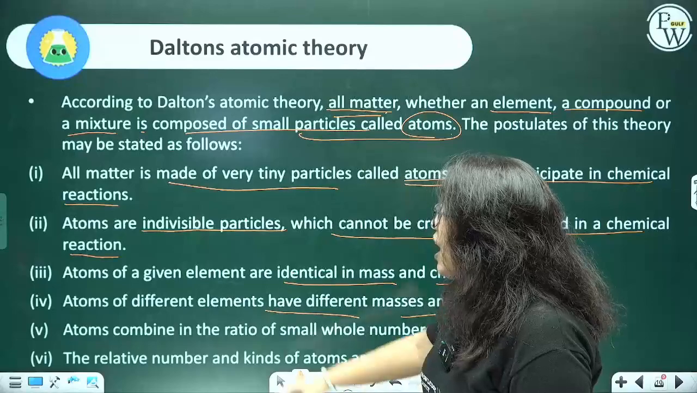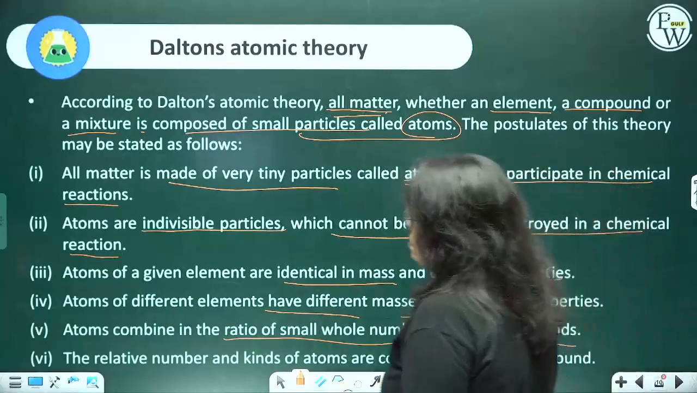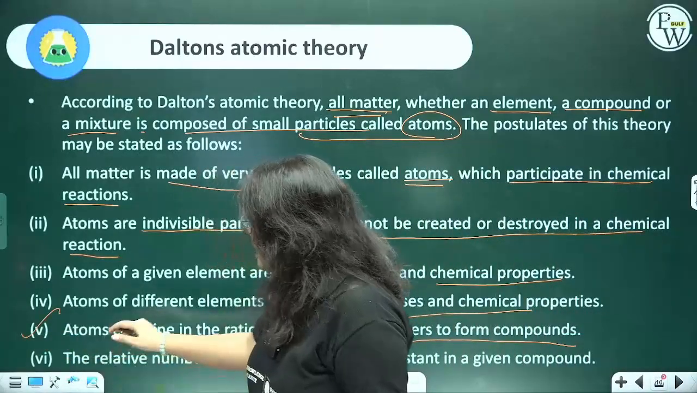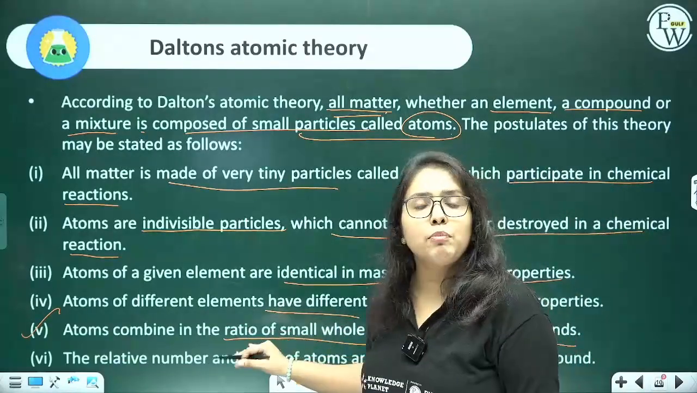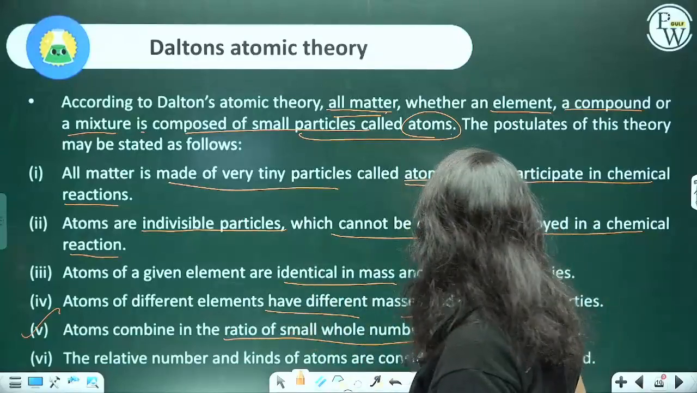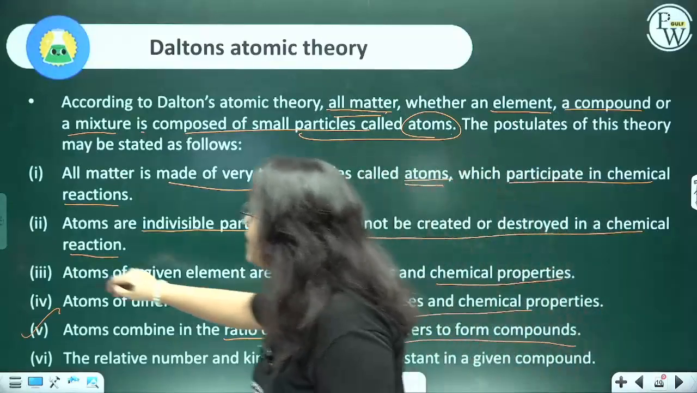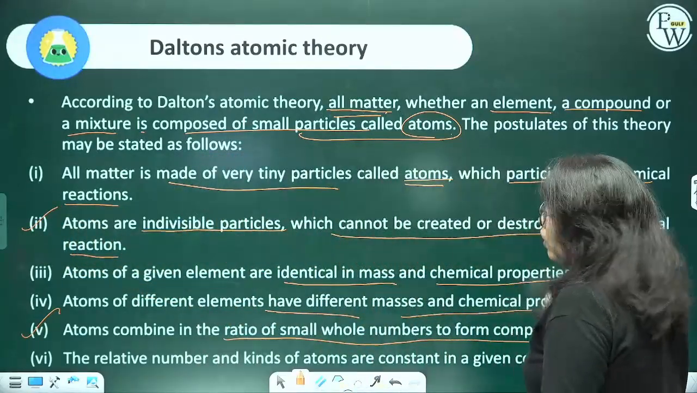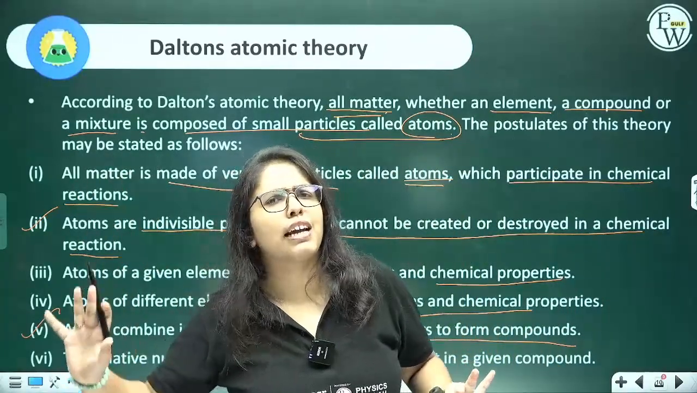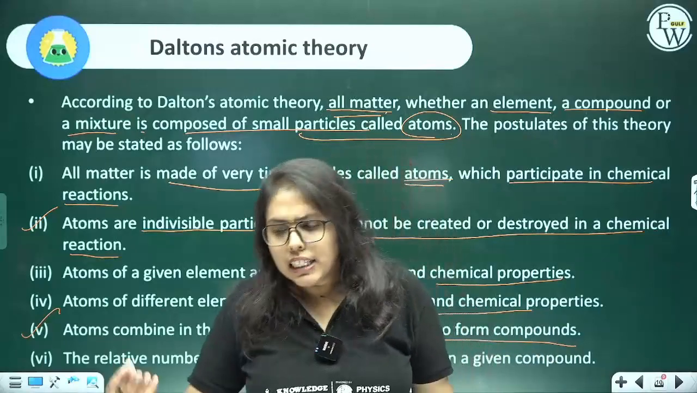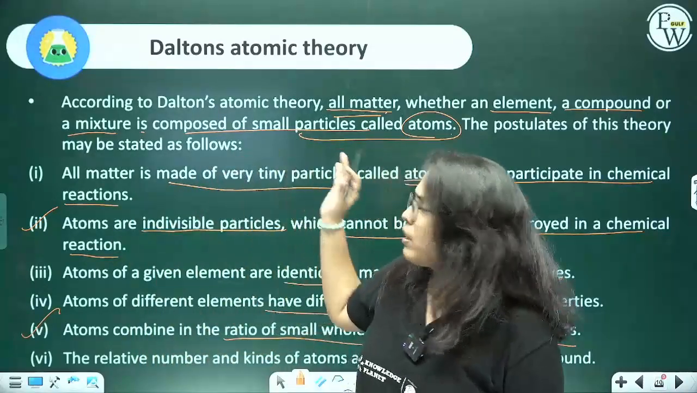Simple. Then, atoms combine in the ratio of small whole numbers to form compounds. This is based upon the law of definite or constant proportions. Now, here he is saying that these atoms participate in a reaction, and then he is also saying that they cannot be created nor destroyed. Going back to what we learned in the law of conservation of mass, that mass can neither be created nor destroyed, these atoms make up the compounds or elements that are interacting. Agreed? That is what is being said over here.